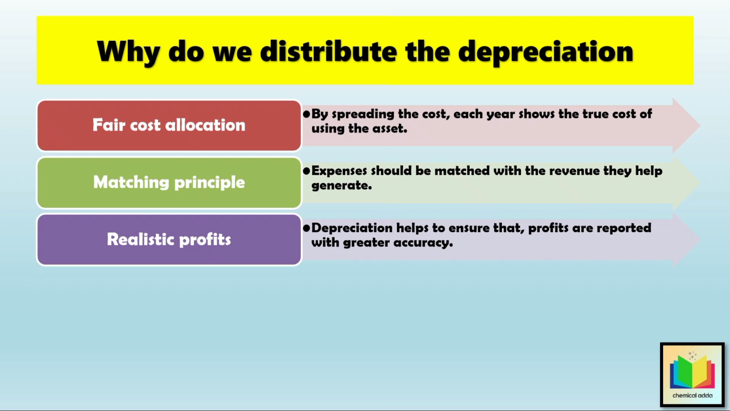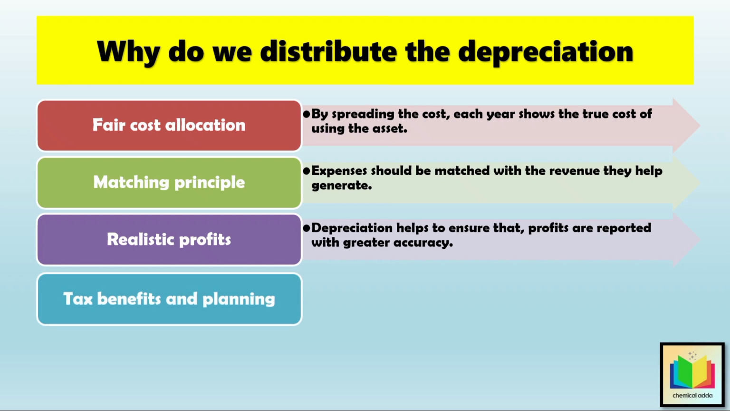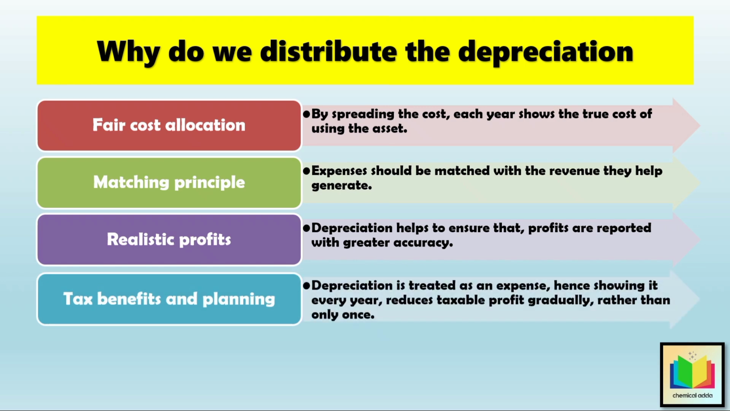The next point is tax benefits or planning. So, depreciation is treated as an expense. Hence, showing it every year reduces taxable profit gradually, rather than only once. In simple words, we spread the depreciation over the useful life of the asset, because the asset is used every year to make money. And if we show all the costs in the first year, the profit numbers will be misleading. And hence depreciation makes the accounts fair and realistic.